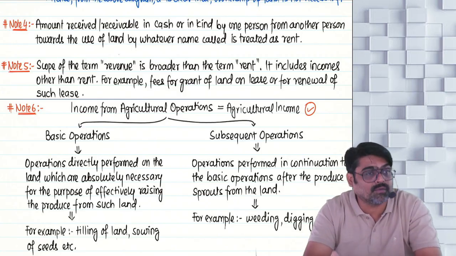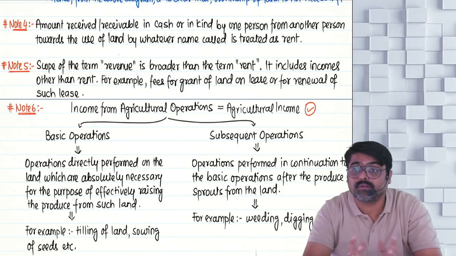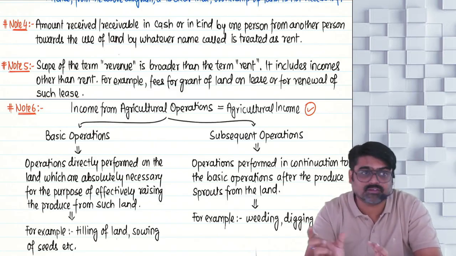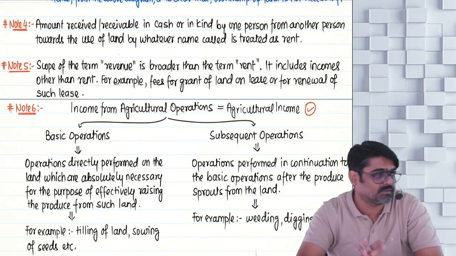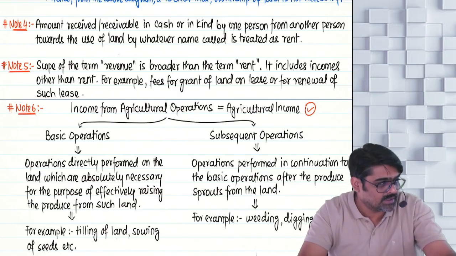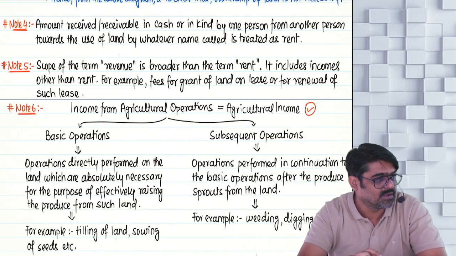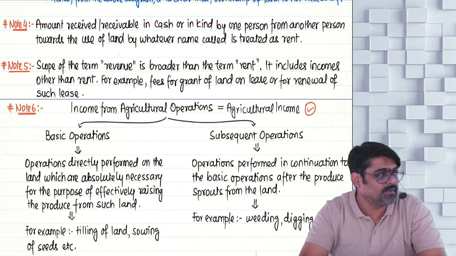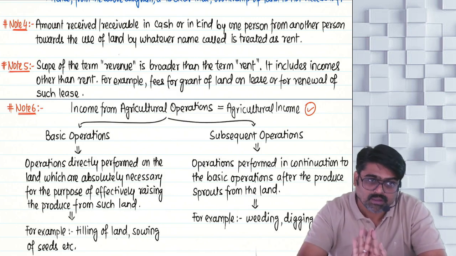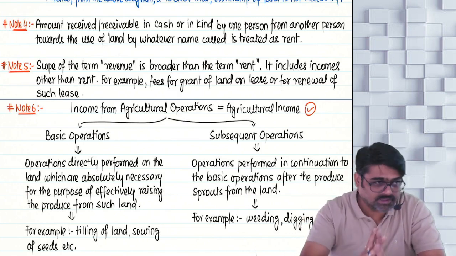So what is the meaning of revenue? See, rent is something which you receive on a regular basis, whether in cash or in kind. But revenue is not necessarily on a regular basis. Sometimes you give your land for a 5 years lease.